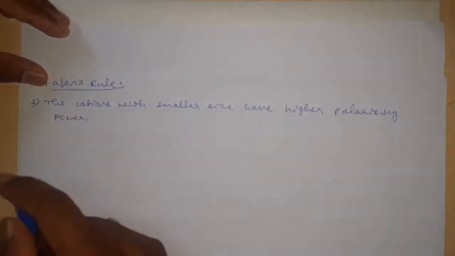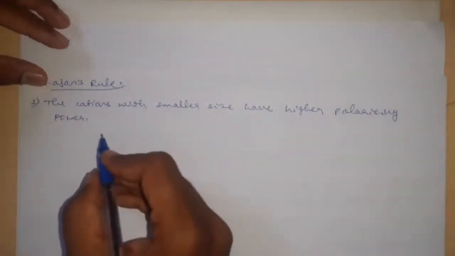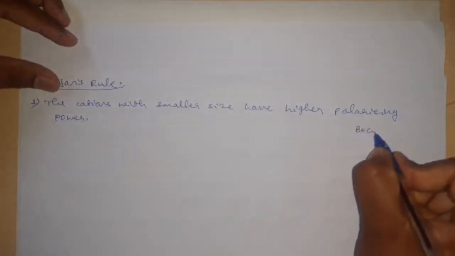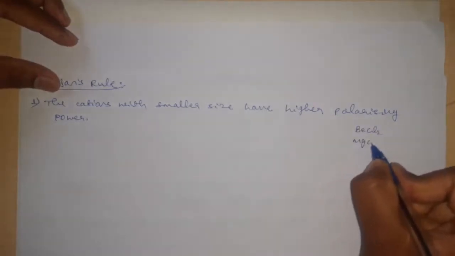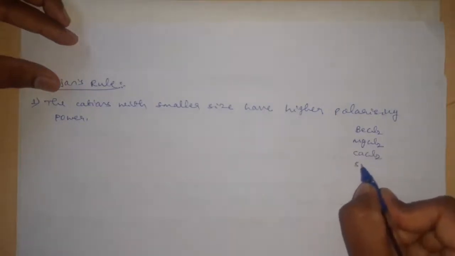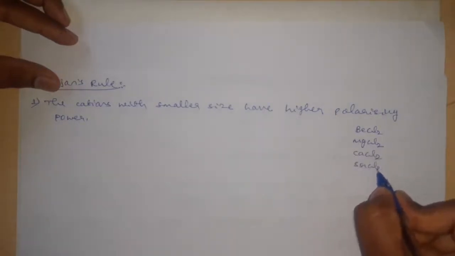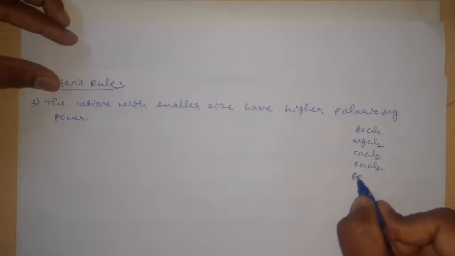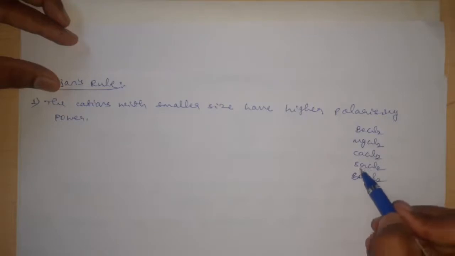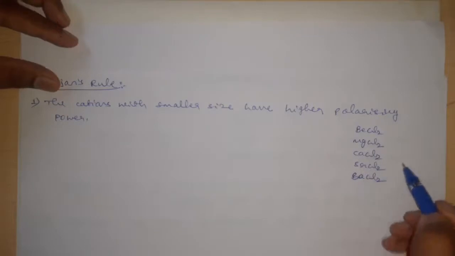For this, we can take an example of chlorides of beryllium, magnesium, calcium, strontium and barium. Beryllium chloride, magnesium chloride, calcium chloride, strontium chloride and barium chloride.